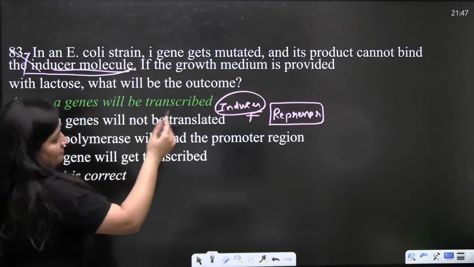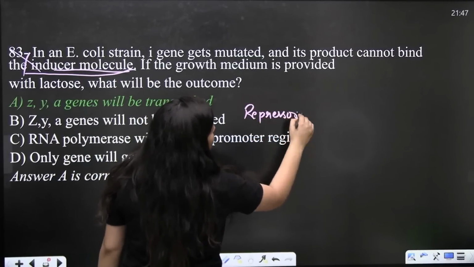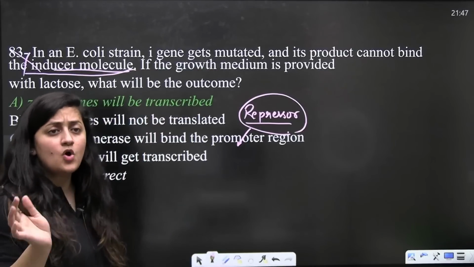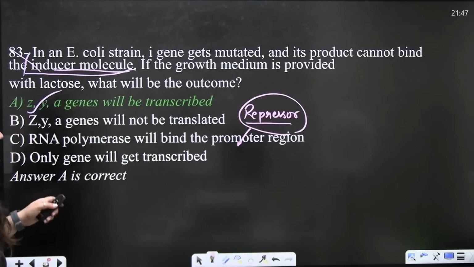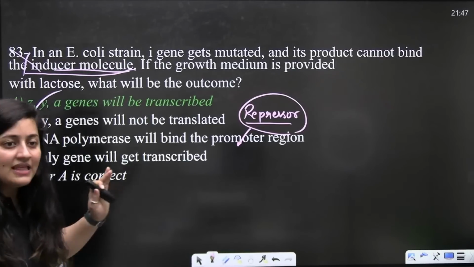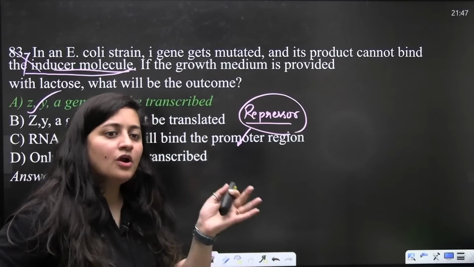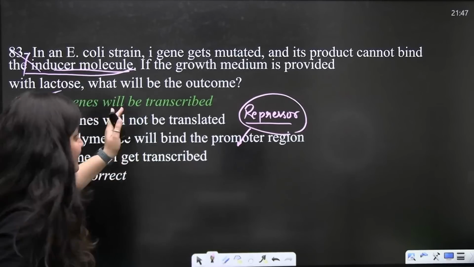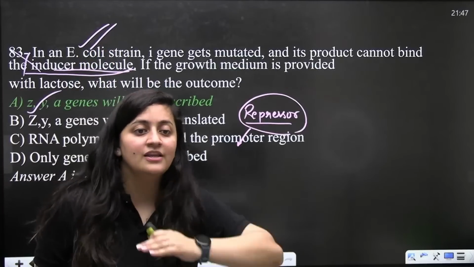So we can conclude one thing from this question: that if the repressor neither binds to the operator nor binds to the inducer, then we can say that all the genes will be transcribed. In that case we can say that the repressor will not be able to bind with the operator. Simple. So read the question carefully. Firstly understand the concept and then you need to answer.